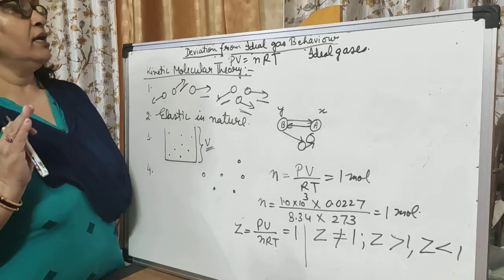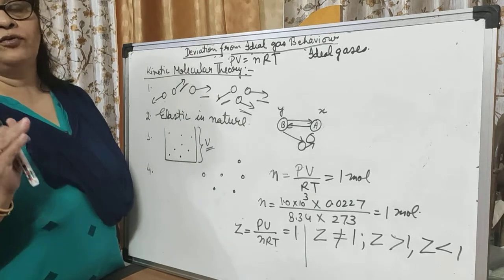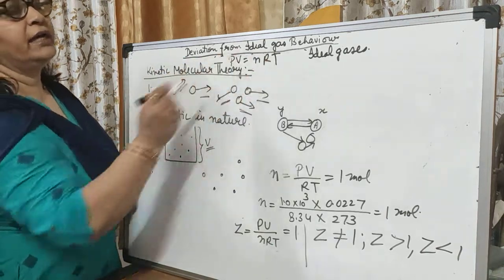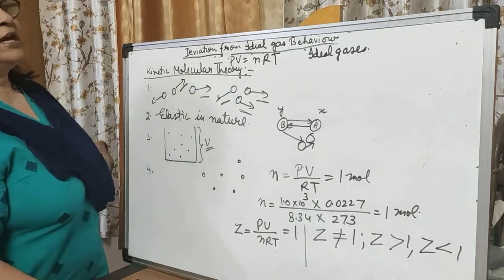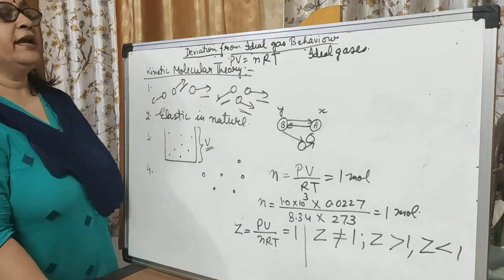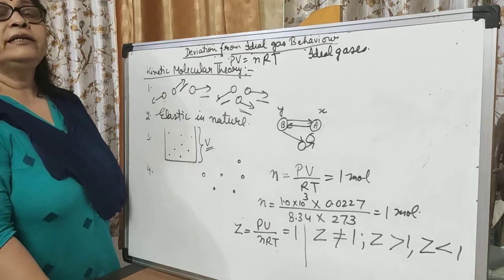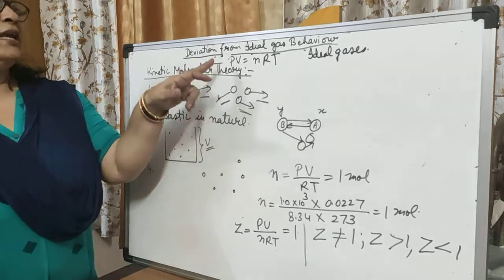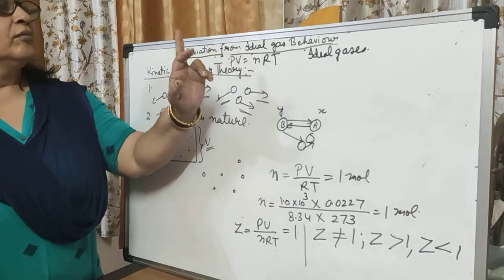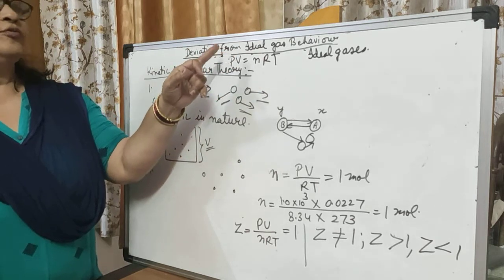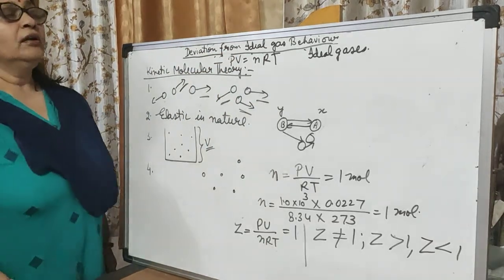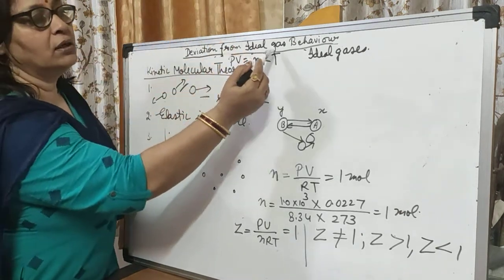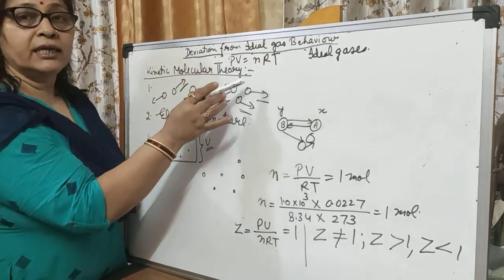Today I am going to take a topic from your states of matter chapter, and this is deviation from ideal gas behavior. What do you understand by this deviation from ideal gas behavior? It is a concept of real gases. All the gases which do not obey or do not follow ideal gas behavior are called real gases. First we start from the point: what do you understand by ideal gases?